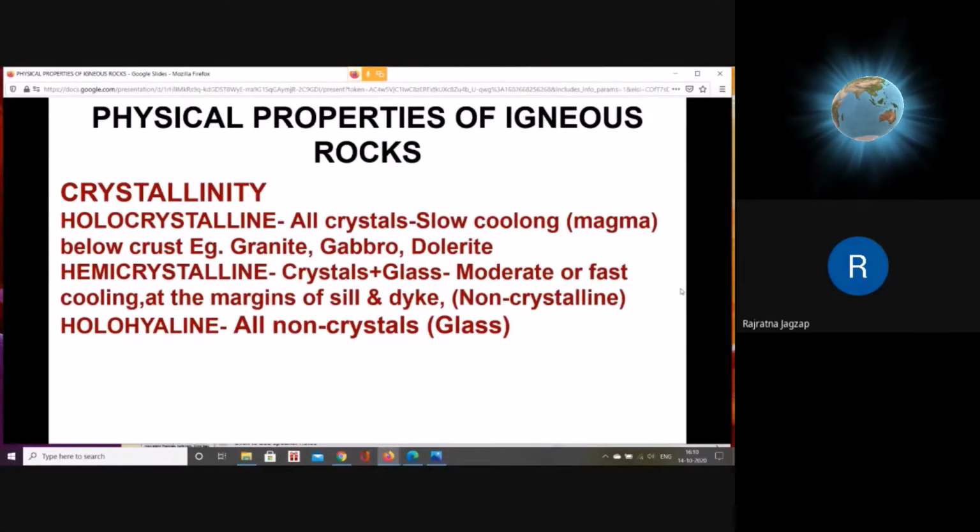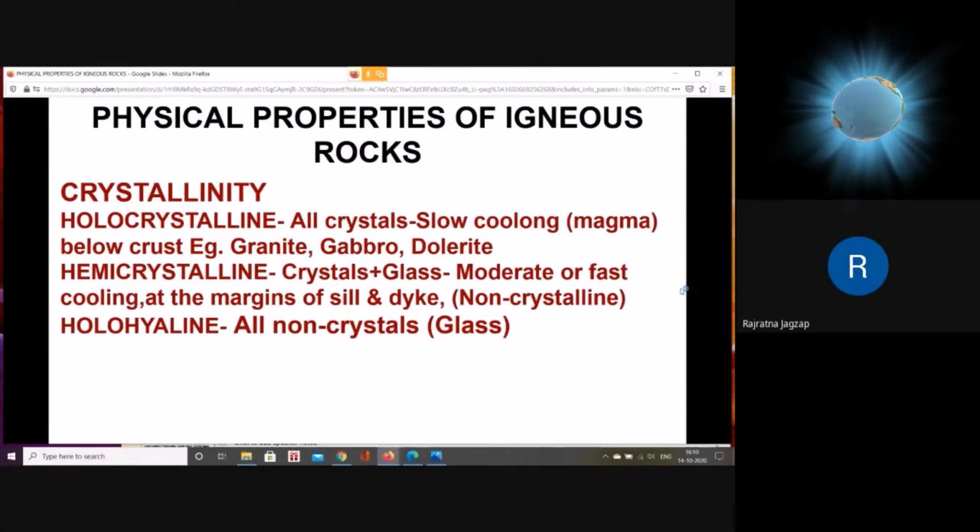Second approach to study the texture of rock is its crystallinity, where the percentage of crystals in the rock is studied. How much percentage the rock is made up of crystalline material. If it is made up of completely crystalline material, we say that the rock is showing holocrystalline texture. That means all crystals. So whatever melt is there will be converted into large size crystals. So holocrystalline is the texture referring to the rock having all crystalline material. That means, in other words, it does not have any non-crystalline material.